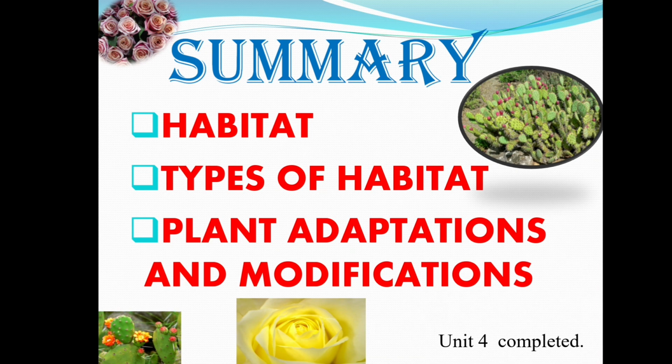And finally, we discussed plant adaptations and modifications. So, with this, we are completing unit 4. The next video will be on the book back questions and answers of unit 4, the world of plants.